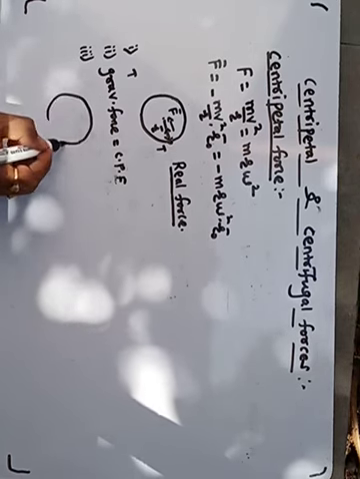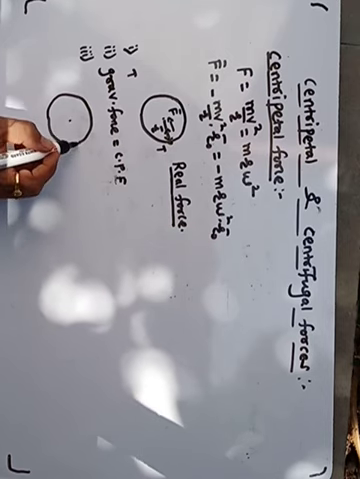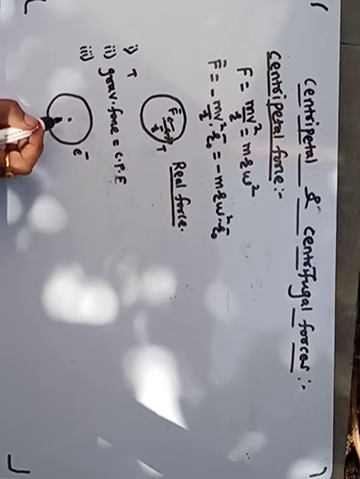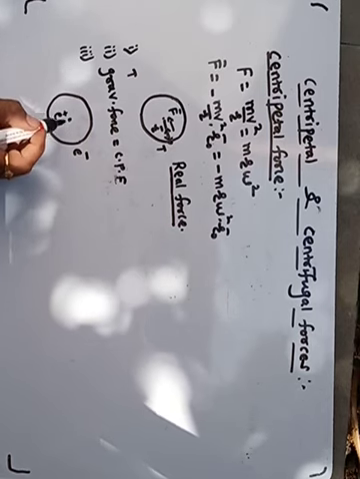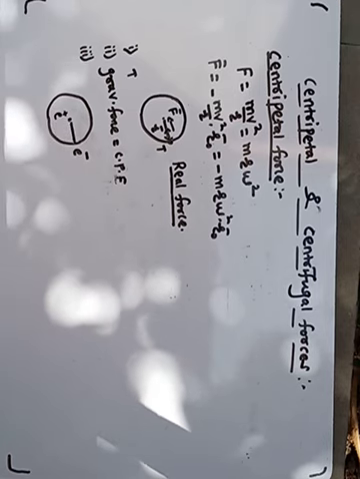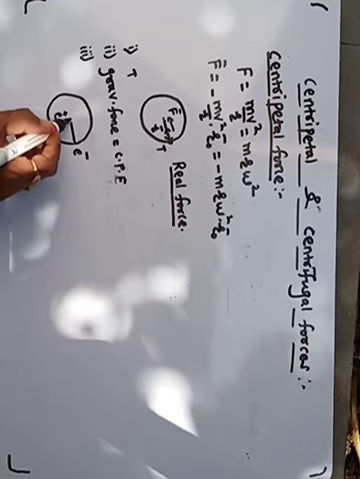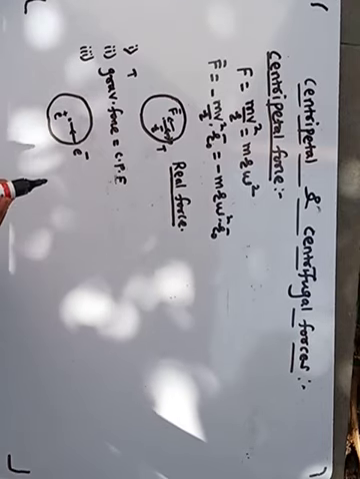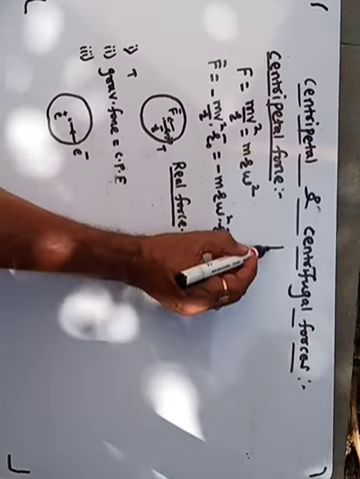Suppose we consider an electron revolving in an atom in circular orbit. Suppose this is the circular orbit of the electron, and at the nucleus, at the center, there are protons. Then the electrostatic force between these two, the force of attraction between the negatively charged electron and the positively charged protons, is a centripetal force. All these are examples of centripetal force.